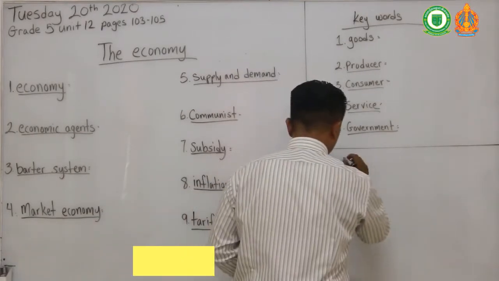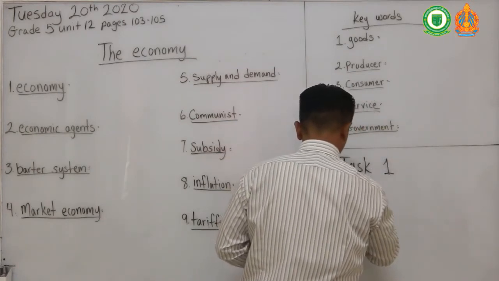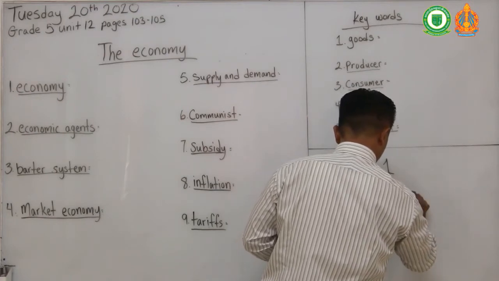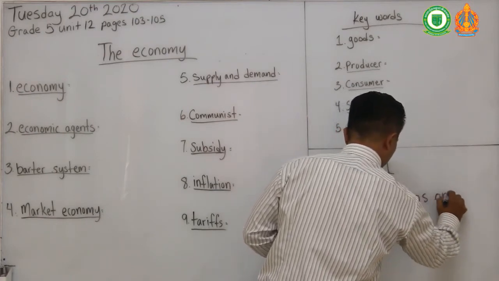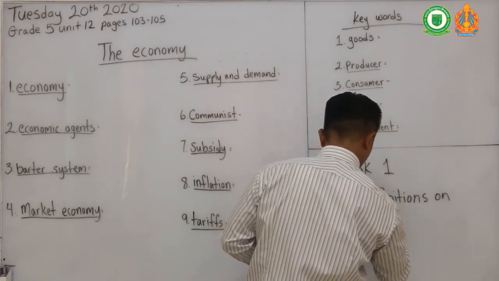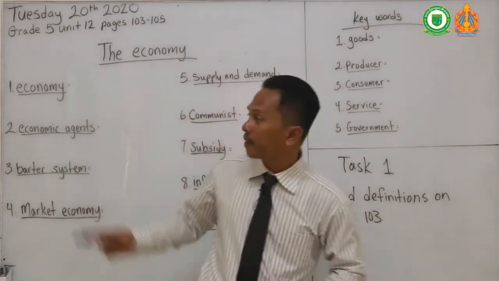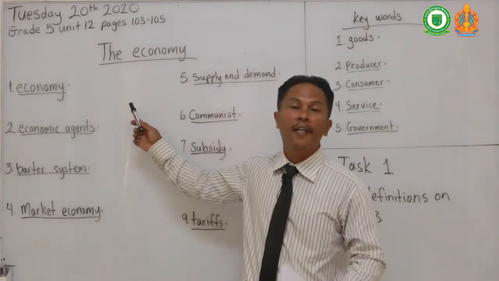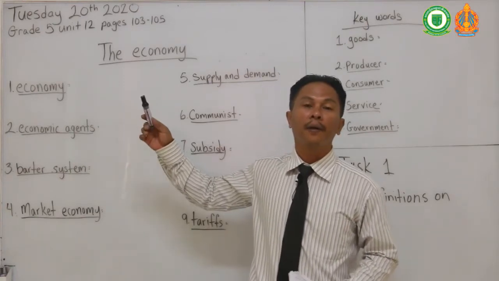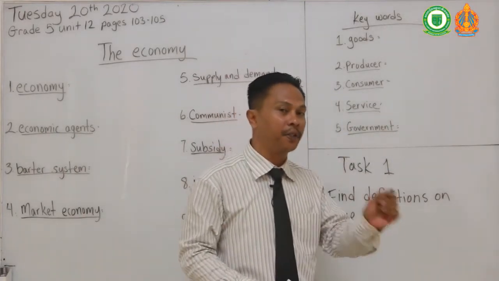Okay, so your task will be to find the definitions, page 103. Your first task, I want you to find these words. Again, find it in English and translate it into your own words, and then write it in Khmer or Cambodian after you find it in English.